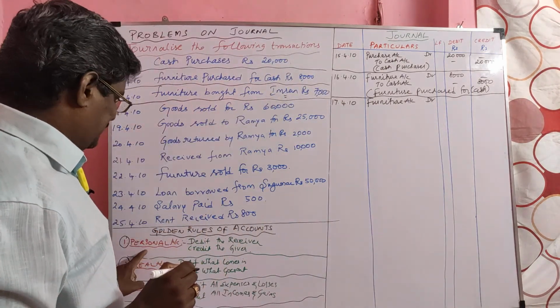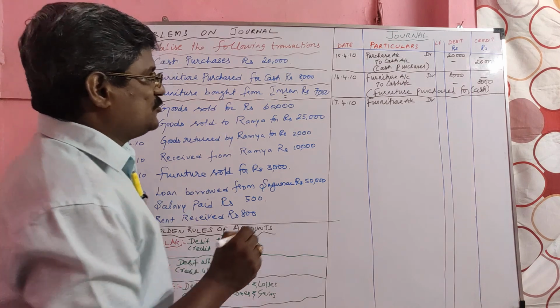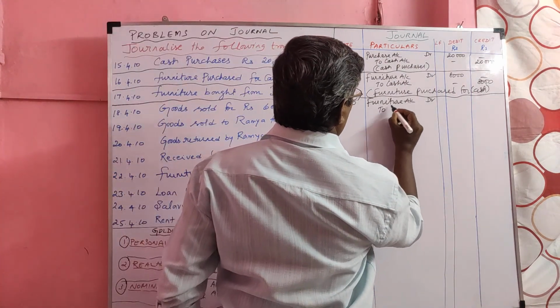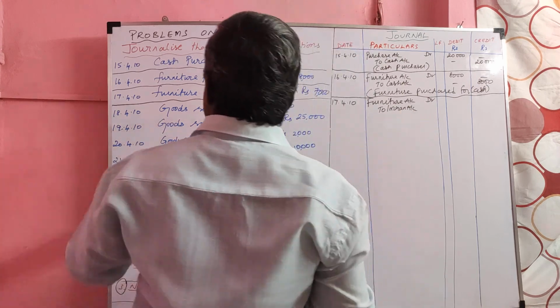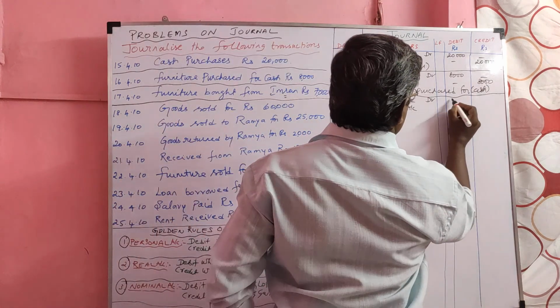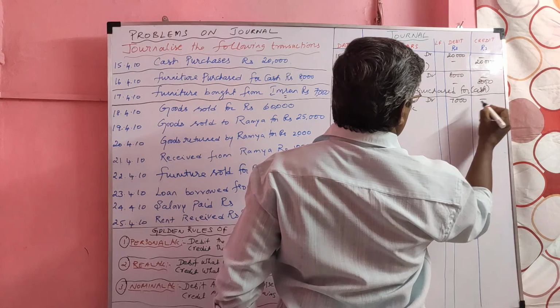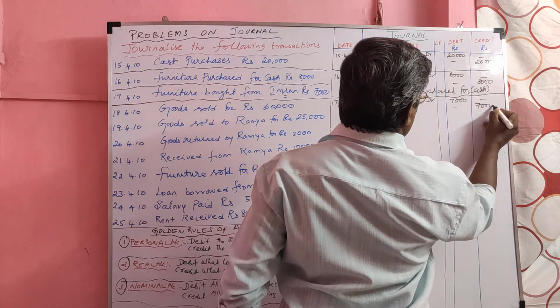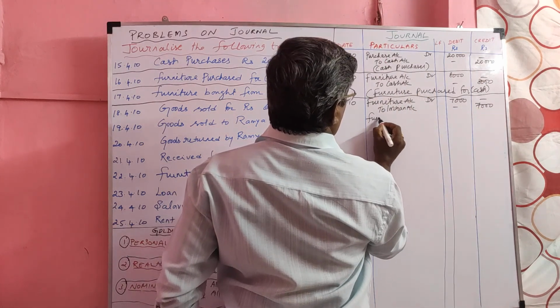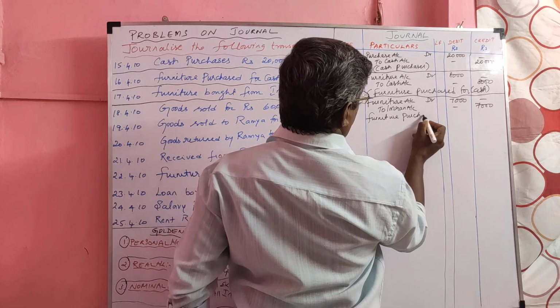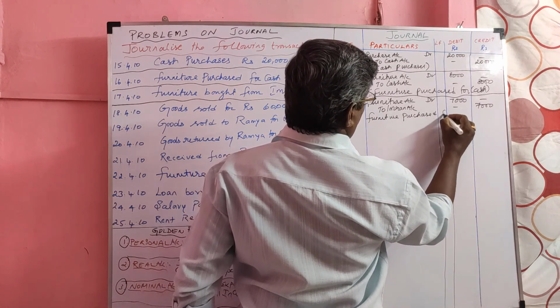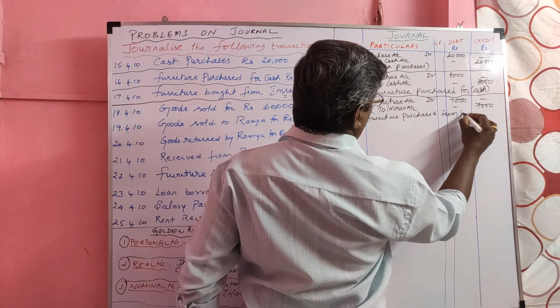Imran is a personal account. He is a giver, so we should credit Imran account. The value of the transaction, how much? 7,000. Narration is furniture purchased from Imran.